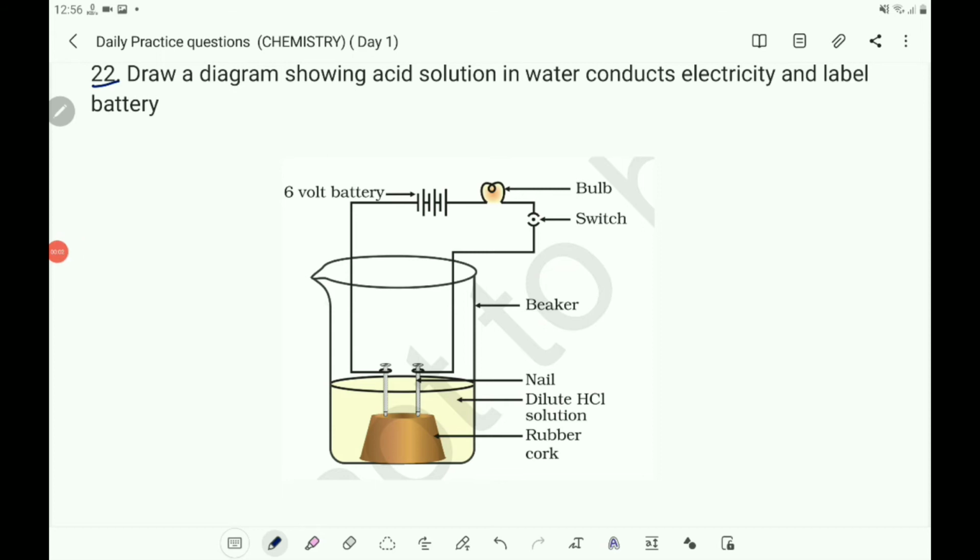22nd question. Draw a diagram showing acid solution in water conducts electricity and label battery. Children, it is a diagram to show the conduction of electricity in the acid solution. It is a diagram to show that acid solution in water conducts electricity, and here is a battery. You label the battery.